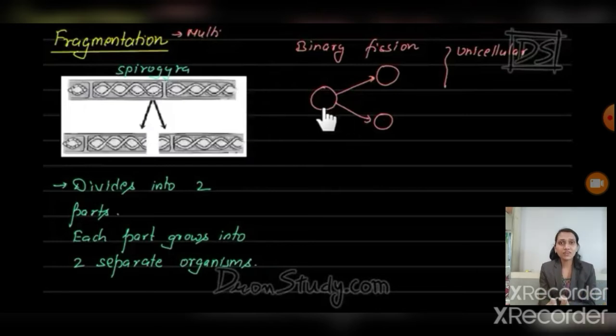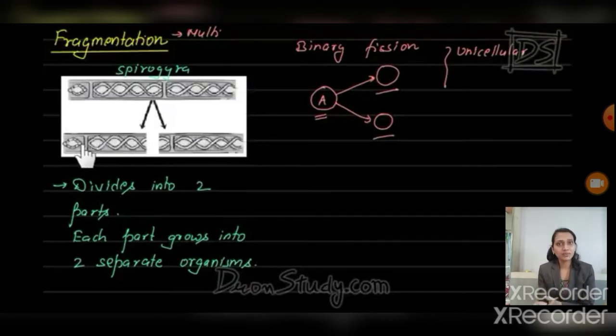In fragmentation, when Spirogyra splits into two organisms, these fragments are not fully developed. Slowly they develop, and afterward each becomes a new individual organism. Understand? It means there is a difference between fragmentation and binary fission.